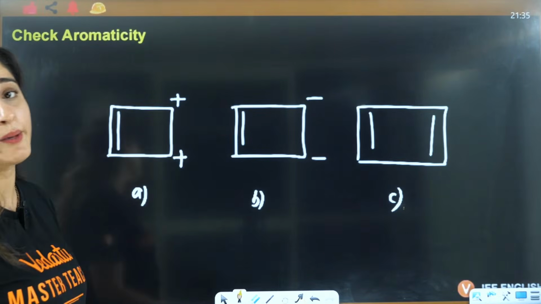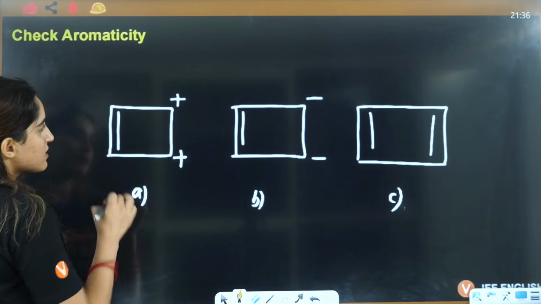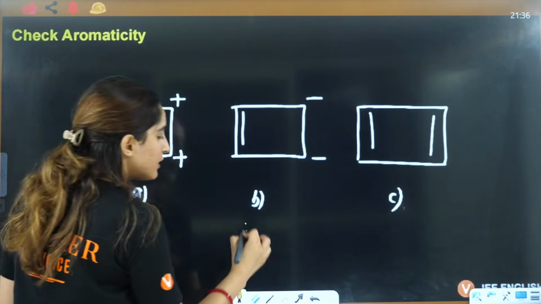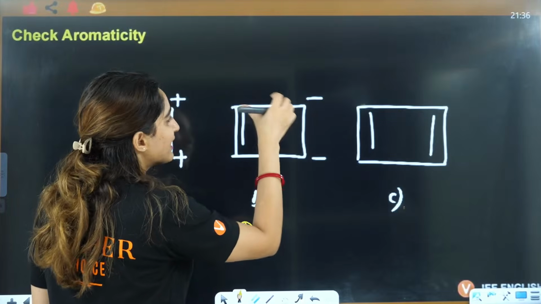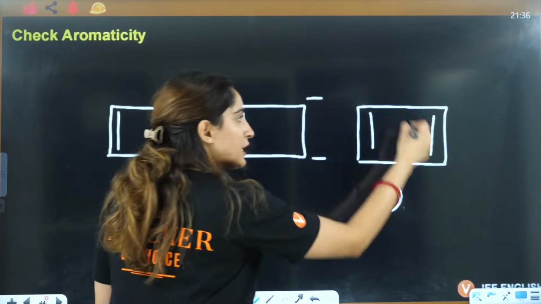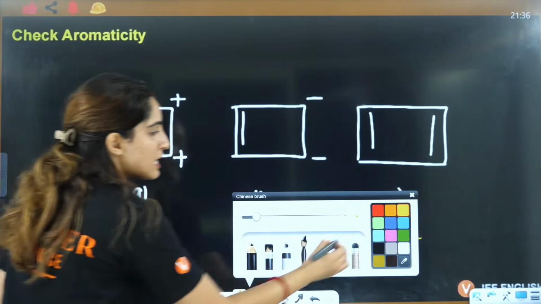You don't need to think about planarity again and again. So here planar it is, cyclic it is, complete conjugation is there. PCC is followed in all the cases.